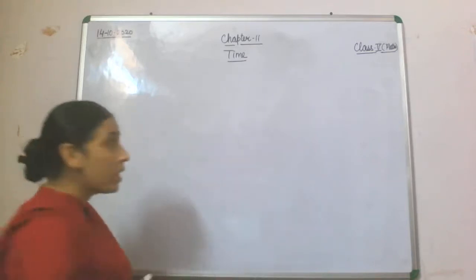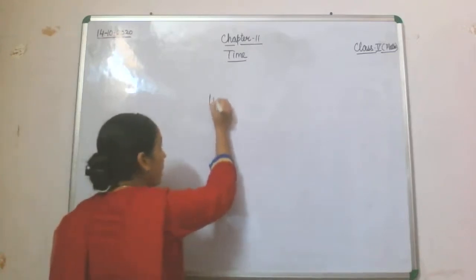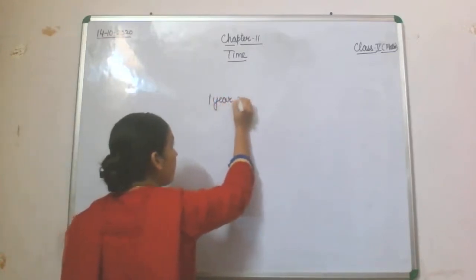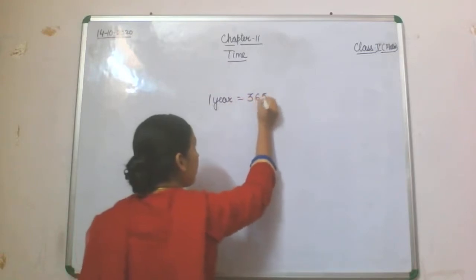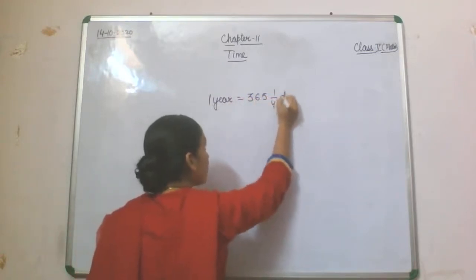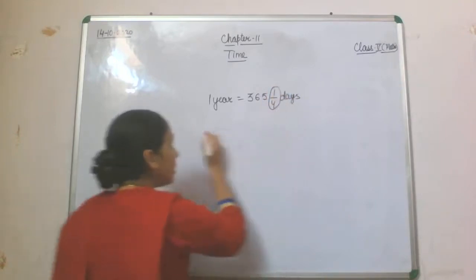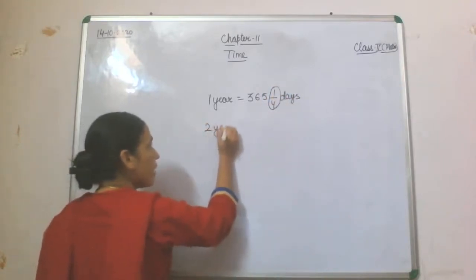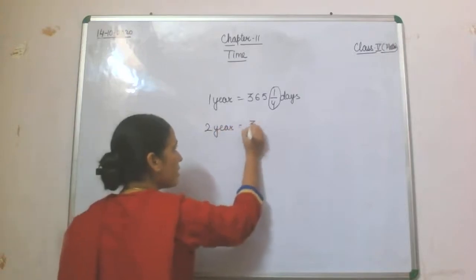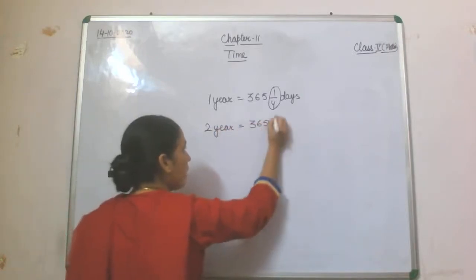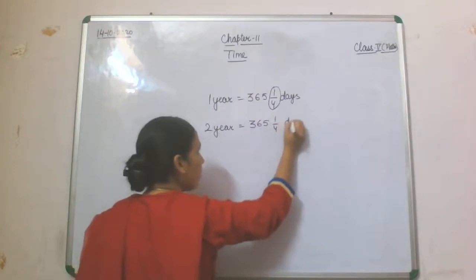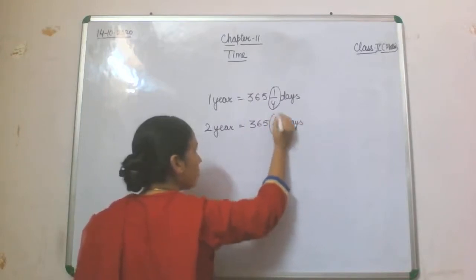One more thing, in 1 year we have 365 and 1 by 4 days. In the second year also we have 365 and 1 by 4 days. Again we have got this 1 by 4.